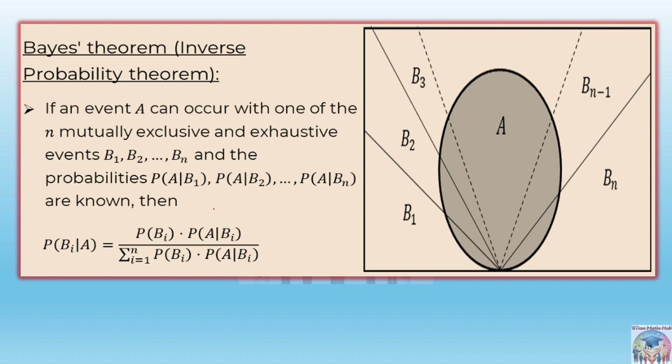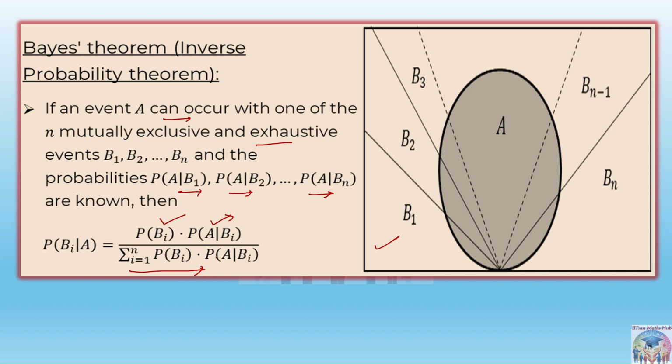Okay, let's go to the next part, Bayes theorem, the inverse probability theorem. Bayes theorem is also related to the total probability theorem only. Same kind of events are there. If event A can occur with one of the n mutually exclusive and exhaustive events, then A by B1, A by B2, or A by Bn, they all will be written as probability of Bi into probability of A by Bi upon sigma of probability of Bi into probability of A by Bi.